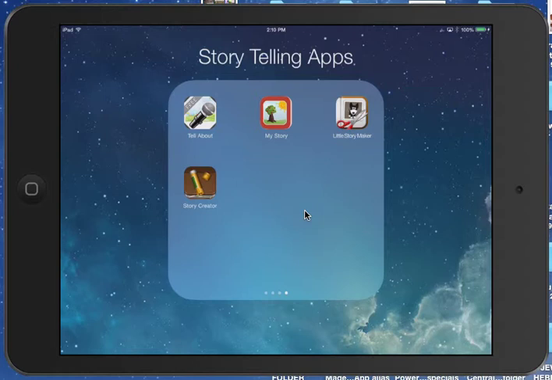Now, I'm making an assumption that you have an iOS device, such as an iPad, an iPad mini, or an iPhone, and you know how to download the free app called Story Creator. So we're going to open up the Story Creator app by tapping on it, and then I'll share with you a story that I just created about how our family celebrates Shabbat on Friday night. And then I'll show you actually how I created the story. So with that in mind, let's tap on the Story Creator app and open it up.